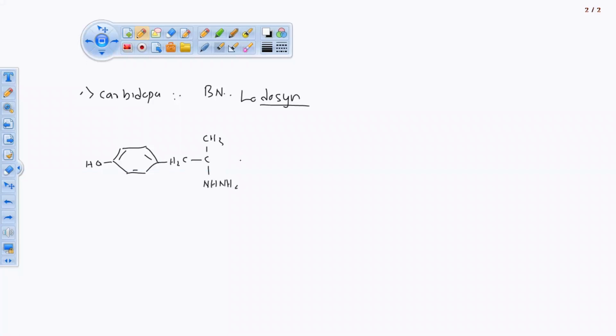So here I am writing the simple structure. If in the exam he asks about the stereochemical structure, then you can write the stereochemical structure of that drug. We are having 2 alcohols. अगर stereochemical structure पूछ रहा है exam में carbidopa का, then you write this structure. Same structure, but here the stereochemistry of that structure is mentioned. ठीक है. Normal structure it is. If he asks about the stereochemical structure, then you draw this structure.